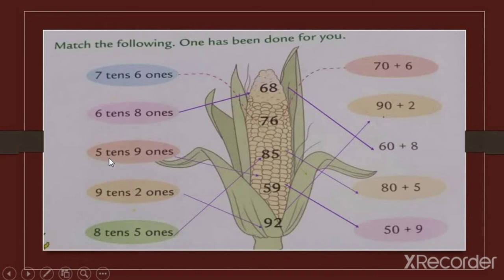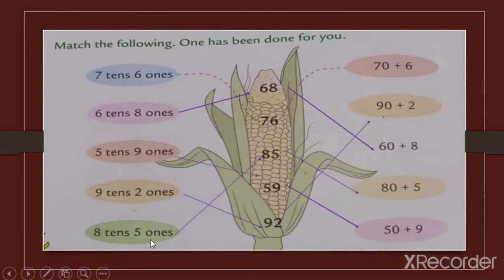What is the meaning of 5 tens? 5 tens means the number 50, and we have to add the number present on the ones place, which is 9. So 50 plus 9 is our answer. We can say that 5 tens and 9 ones is equal to 59, and in expanded form 59 is equal to 50 plus 9.